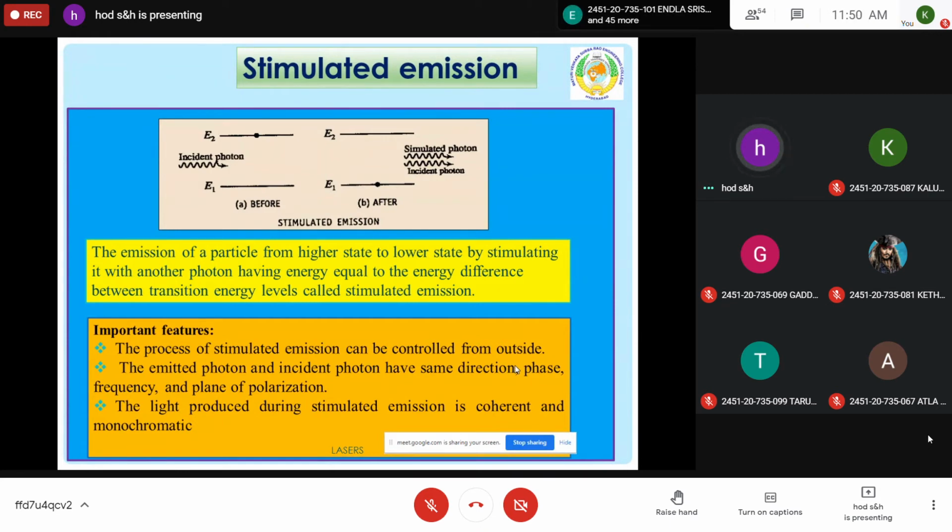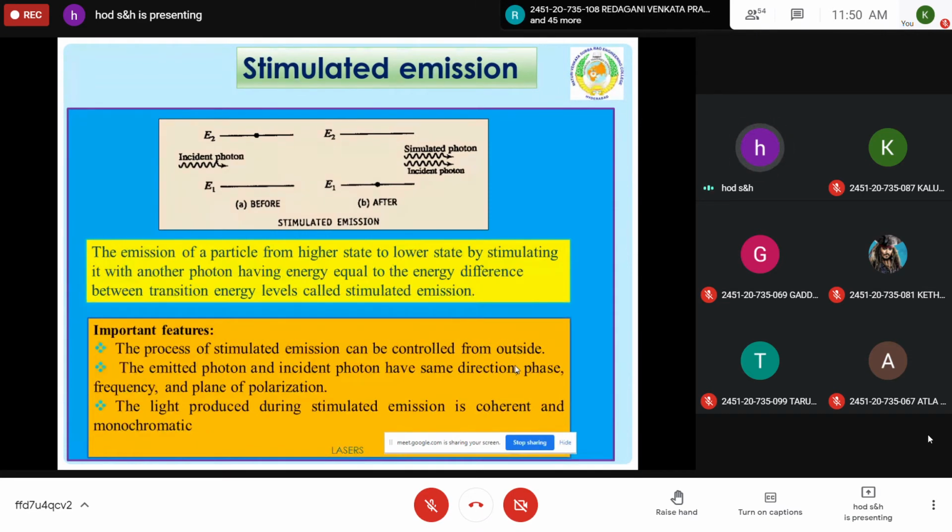So in this process, the stimulated emission can be controlled from outside, because the incident photon interacts with the excited atom so that two photons will be emitted. The emitted photon and the incident photon have the same direction, phase, frequency and plane of polarization. So they are coherent. The light produced during this process is coherent and monochromatic, which achieves the purpose of laser, which has high directionality, high intensity, high monochromaticity and high coherence. These four characteristics are achieved by using stimulated emission.